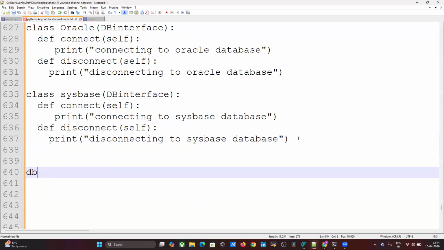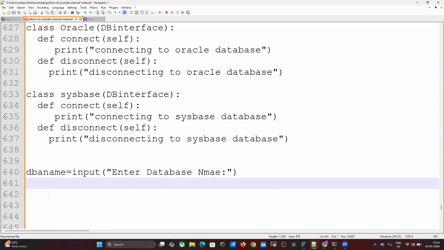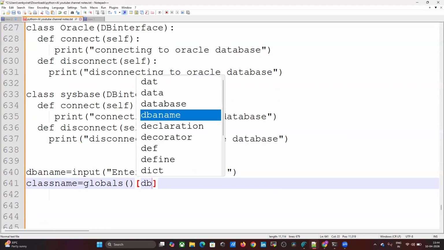Just the DB name you can provide. You can call DB name equals input of enter database name. The database name. Class name equals globals of DB name.